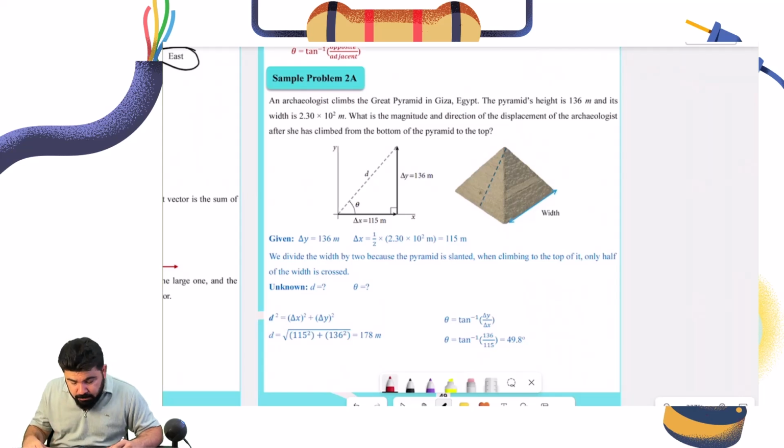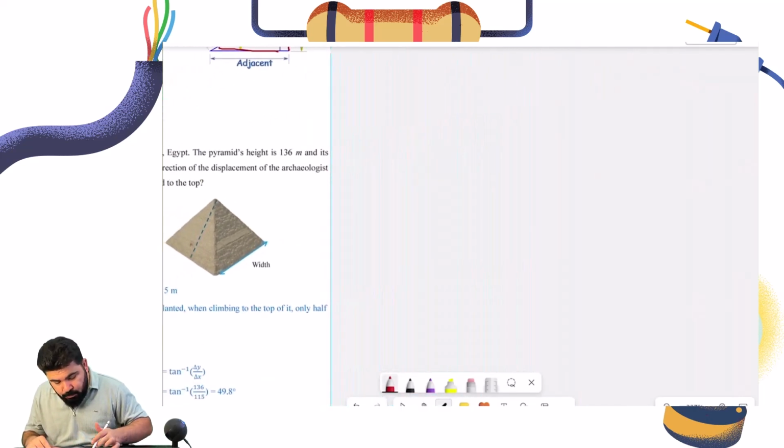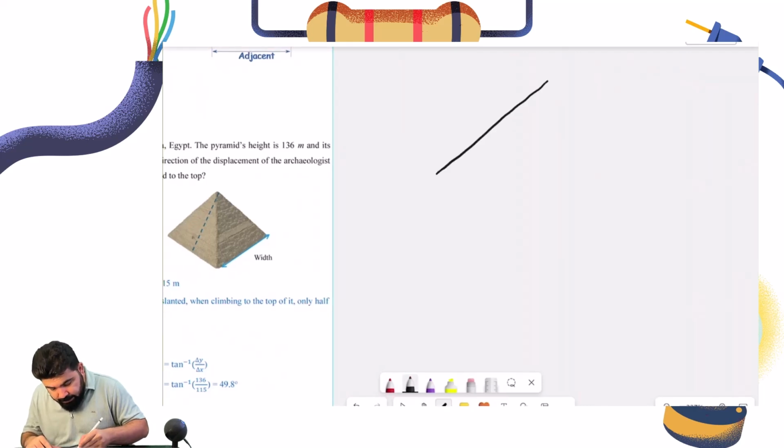An archaeologist climbs the Great Pyramid in Giza, Egypt. The pyramid's height is 136. Let me draw this for you. This one is a bit misleading. So let's say we have a triangle, like it's a pyramid by the way, but we're going to make it a triangle.